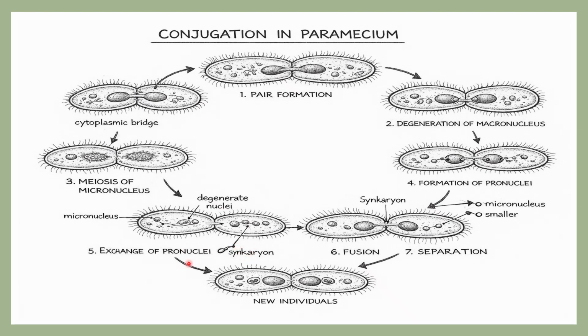Once the conjugation ends, the already united paramecia are going to detach from each other, and they are going to later develop their macronucleus, as I already explained in the previous slide. So this is how conjugation actually occurs in paramecium.